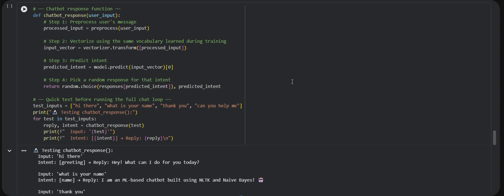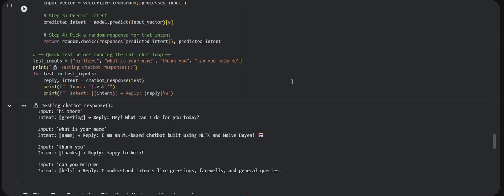So before starting the full chat loop, we test this function with four sample inputs. Hi there, what is your name? Thank you, and can you help me? So you can see each input gets the correct intent detected and a meaningful reply.